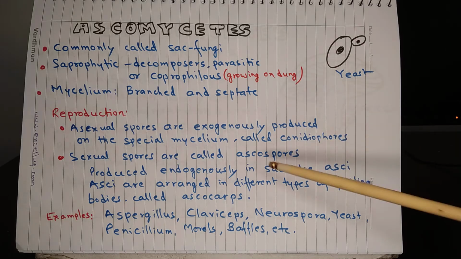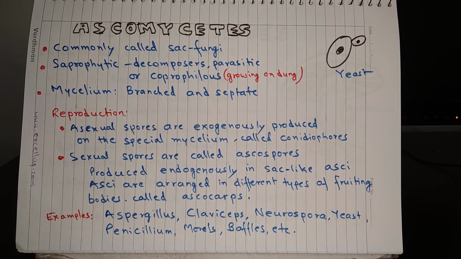Asci are arranged in different types of fruiting bodies called ascocarps. Examples are Aspergillus, Claviceps, Neurospora, yeast, penicillium, morels, truffles, etc.